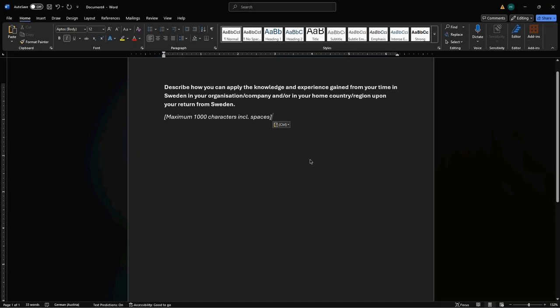Describe how you can apply the knowledge and experience gained from your time in Sweden in your organization, company, or in your home country or region. So it means that you are going to gain something from Sweden. You have chosen a course and all of that. So after you finish, how do you want to apply this knowledge? You can limit it to your organization or your company because it's just 1,000 characters, guys. So you can't talk about organization or country and region. No, you have to choose the one that suits your story.